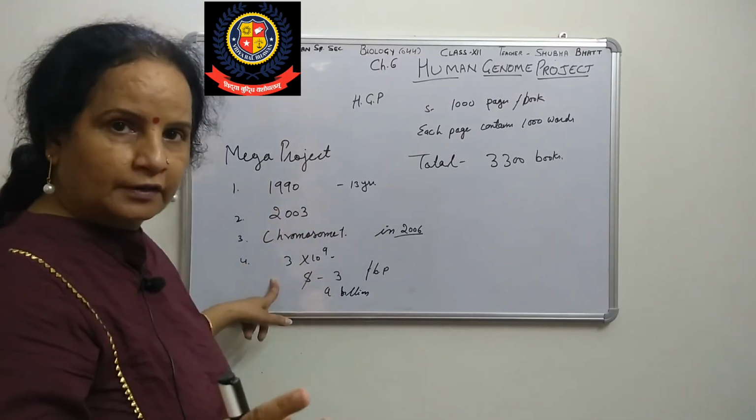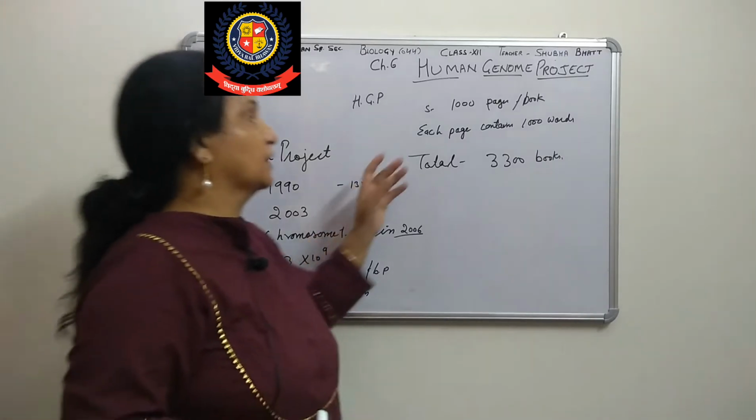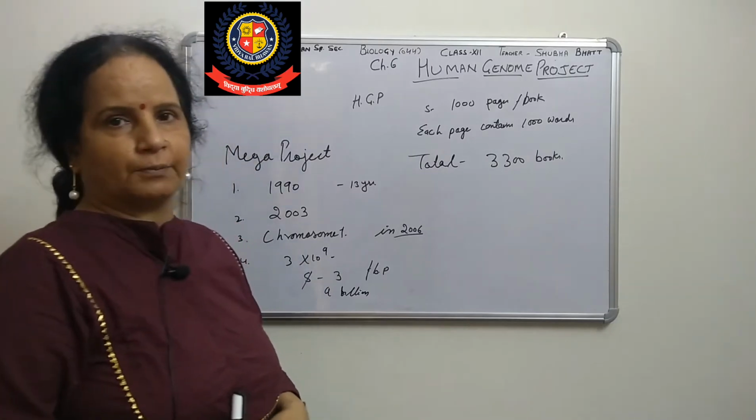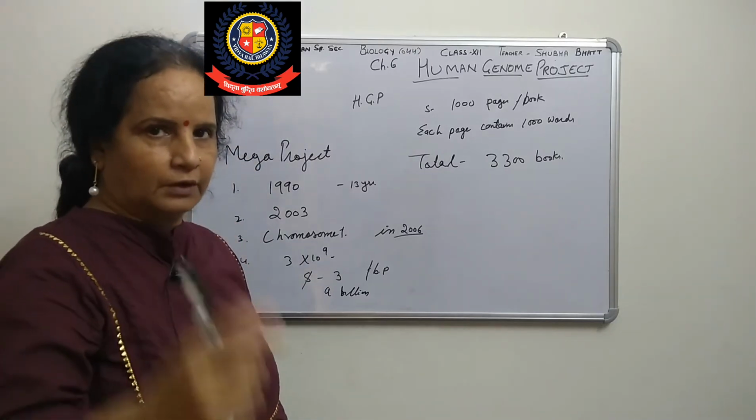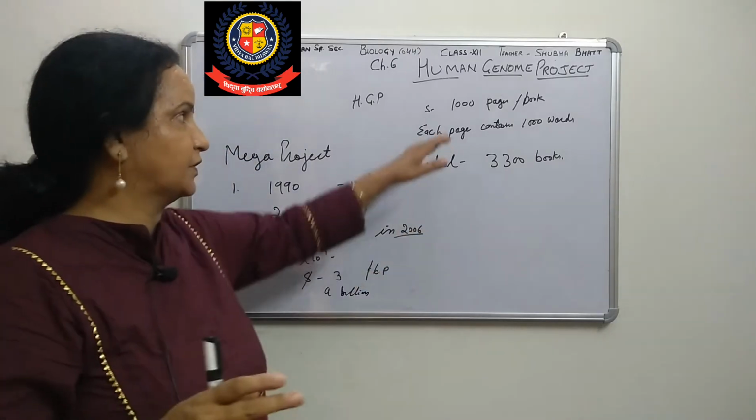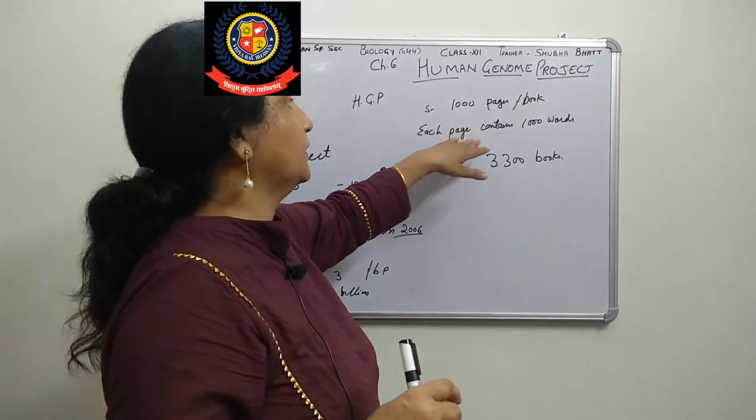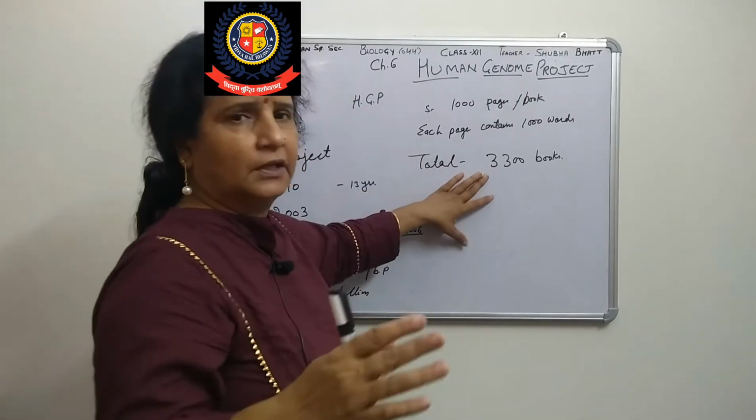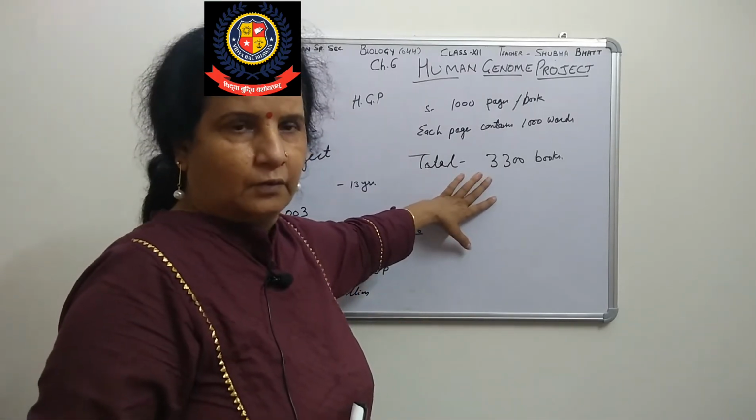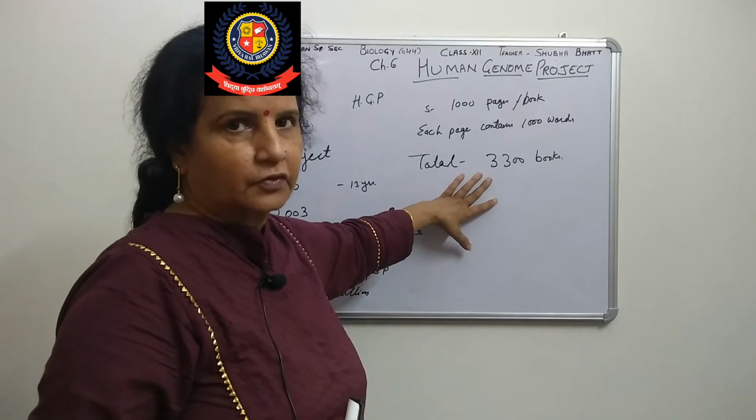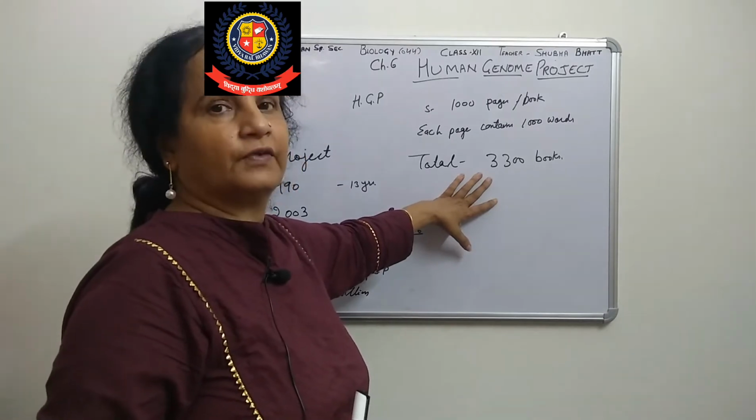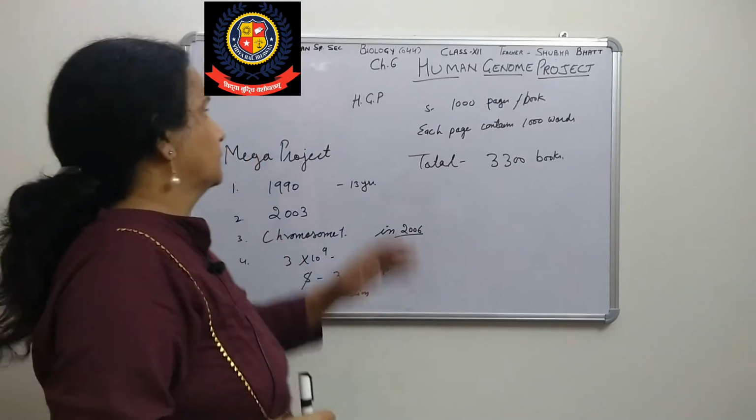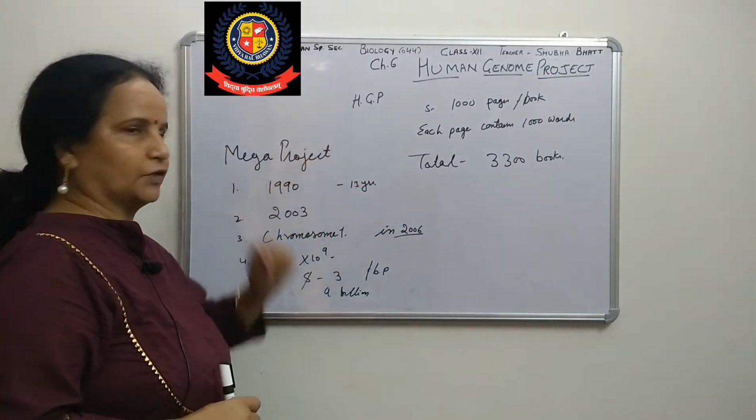The third reason is that when we want to type all this information in a book, taking one book which has 1,000 pages with each page having 1,000 words, we can see that a total of 3,300 books are required for storing all the information we have found out in this. Because of this reason, we are calling it a mega project.